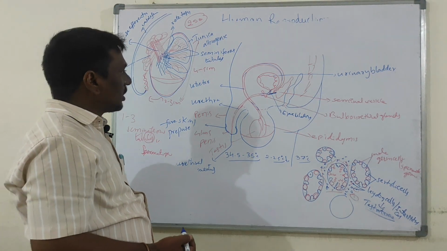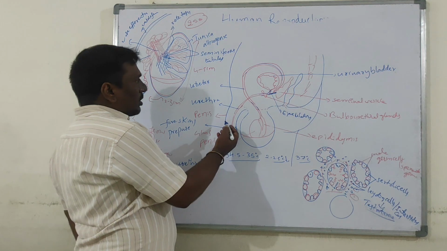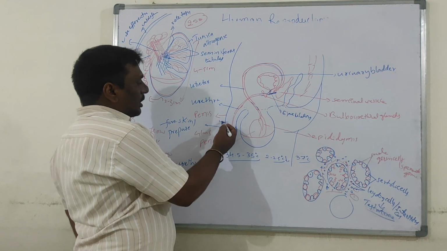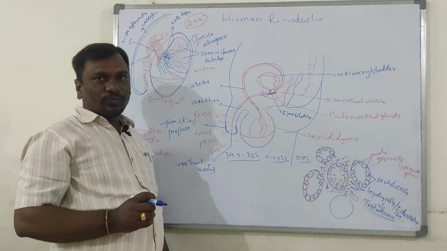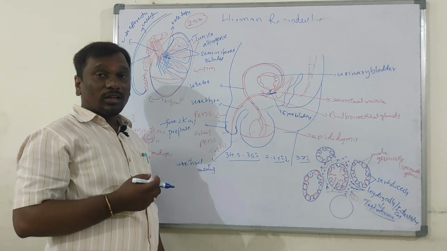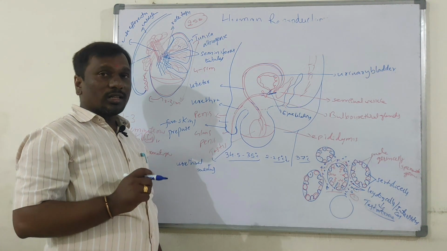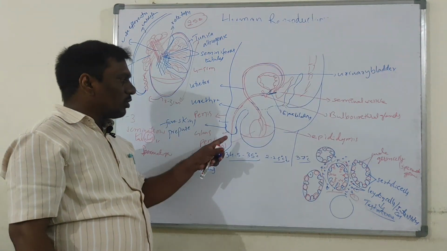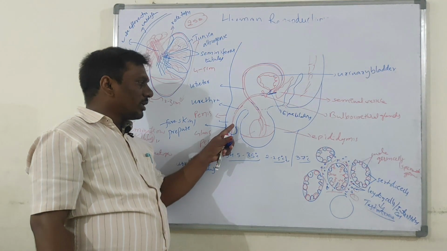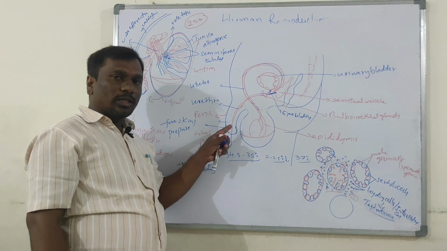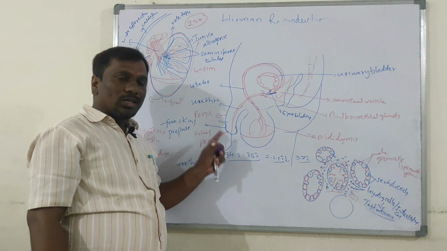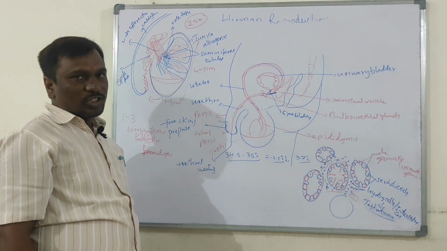Now the external genitalia. This is the external genitalia, the penis. It has a specialized tissue which helps in the erection of the penis to facilitate insemination. Without erection of the penis, the semen is not inseminated in the female genital tract.